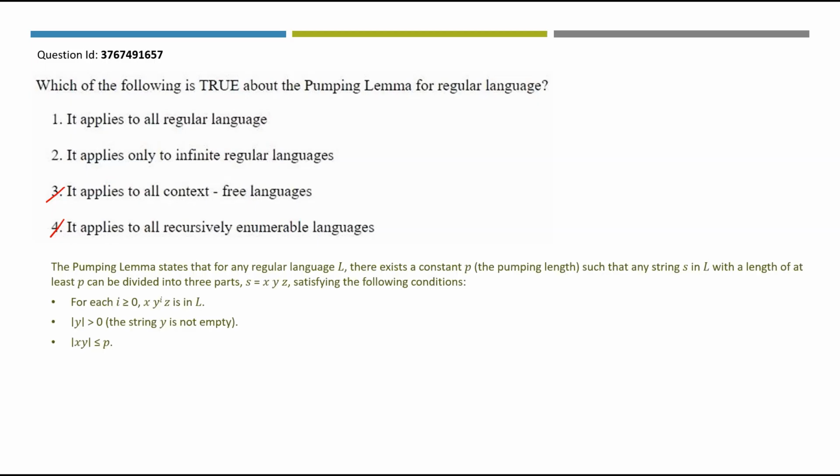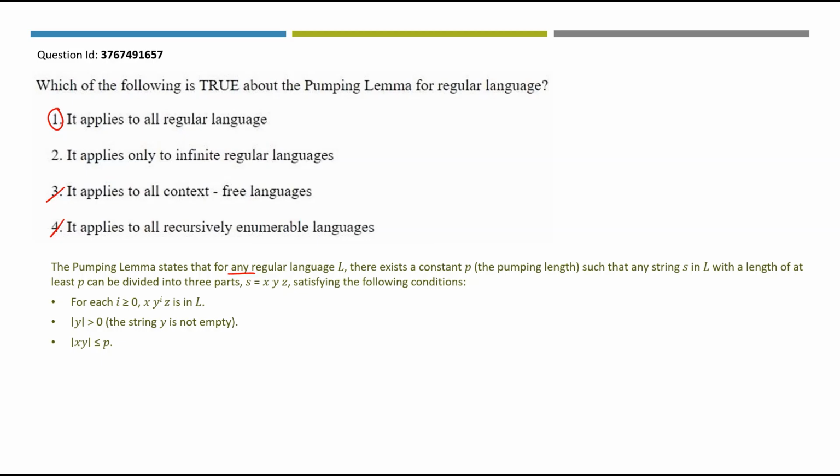The pumping lemma states that for any regular language L, any regular language means it applies to all regular languages. Based on this particular statement, we can mark option number 1 to be the right answer. Now let's see the pumping lemma definition. There exists a constant P, which is the pumping length, such that any string S in L with a length of at least P can be divided into 3 parts. S is equal to X, Y, Z, satisfying the following conditions.